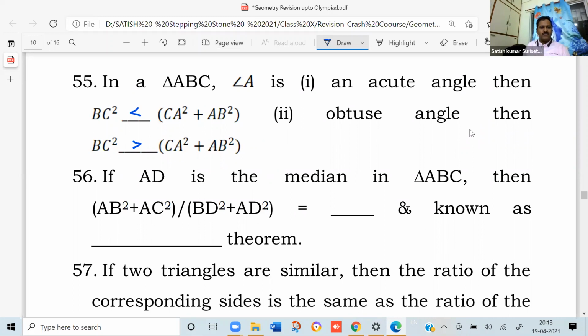Now, instead of going for derivation, you can go for a construction and then verify all this. Next, if AD is a median in triangle ABC, then AB square plus AC square upon BD square plus AD square equals 2. And this theorem is known as Apollonius theorem. So try to derive this also, all of you. Note down the statement and try to derive. So if AD is the median, then you can prove that AB square plus AC square equals 2 times BD square plus AD square.